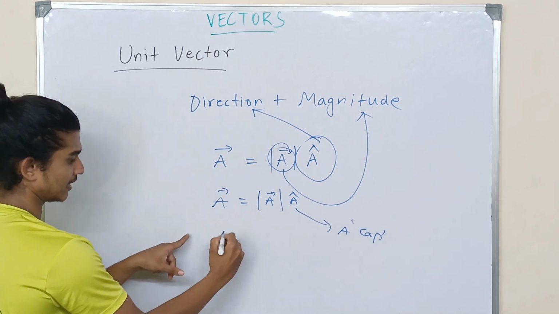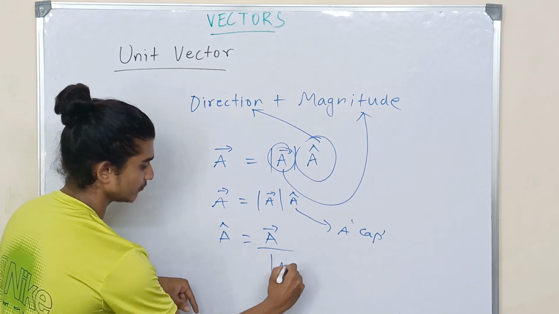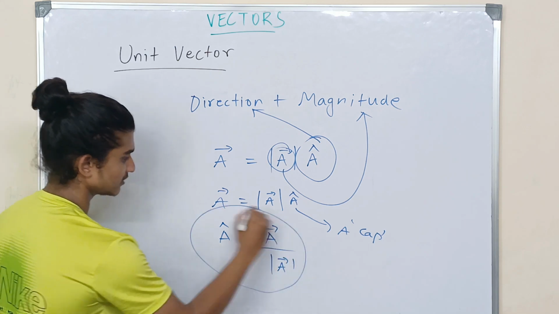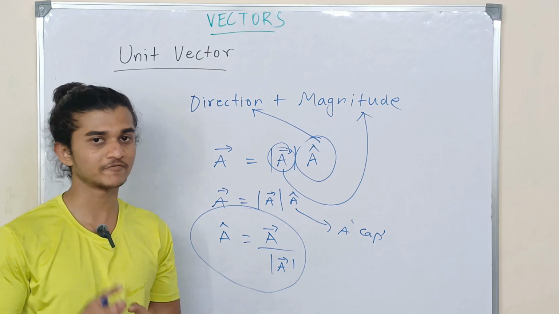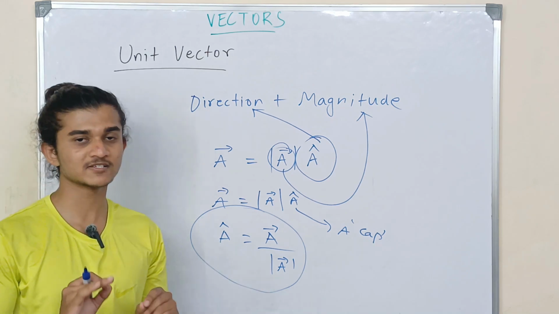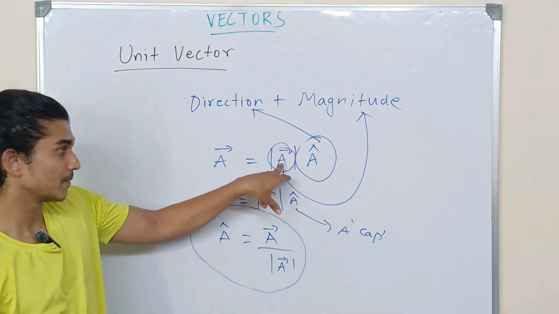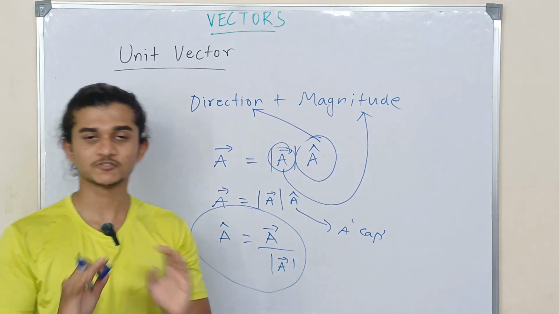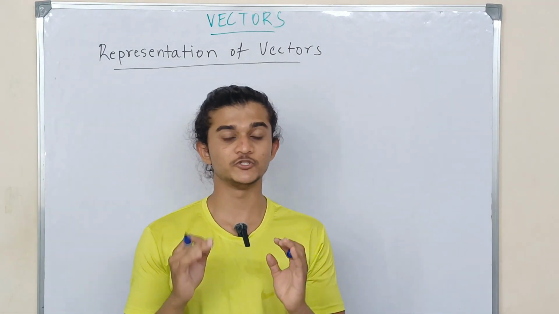So if I do some math, I'm going to get A cap equal to vector A divided by magnitude of vector A. So this is basically what unit vector means. It represents the direction of a particular vector, whereas magnitude of A represents the magnitude, whereas vector A is just vector A, which is a combination of both magnitude and direction. So it's very easy to understand. So okay, now let us see how we can represent vectors graphically.